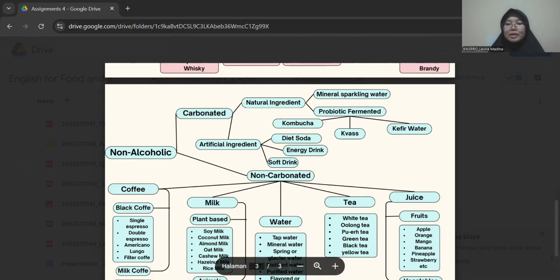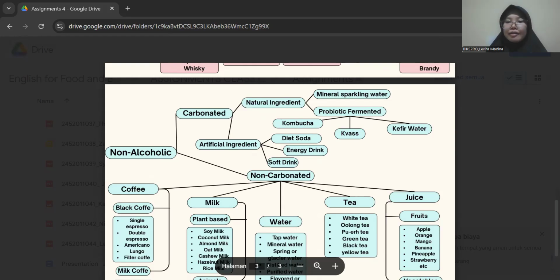Kombucha is a fermented tea drink made by fermenting sweetened tea with a symbiotic culture of bacteria and yeast, or SCOBY. It is slightly effervescent, tangy, and often flavored with fruits, herbs, or spices. It's popular for its potential health benefits such as improving digestion and boosting the immune system.